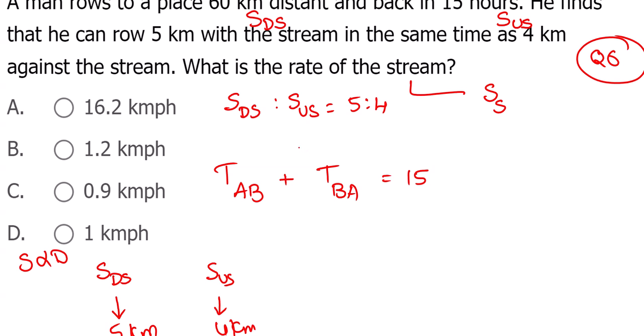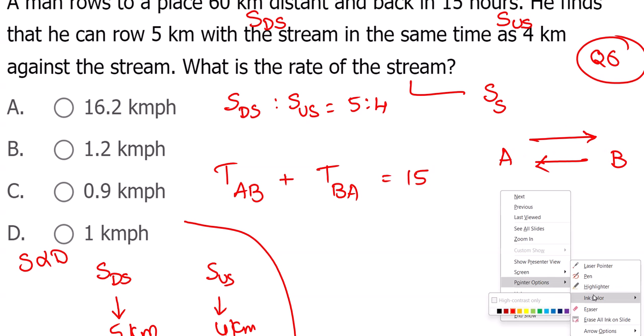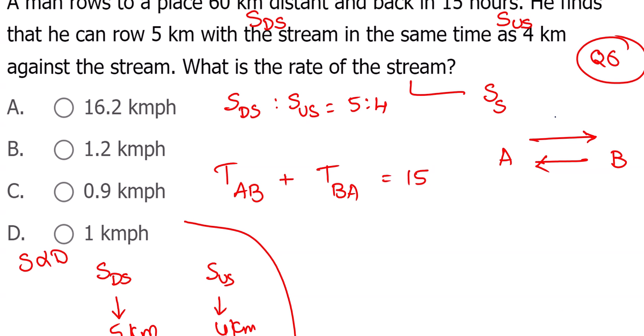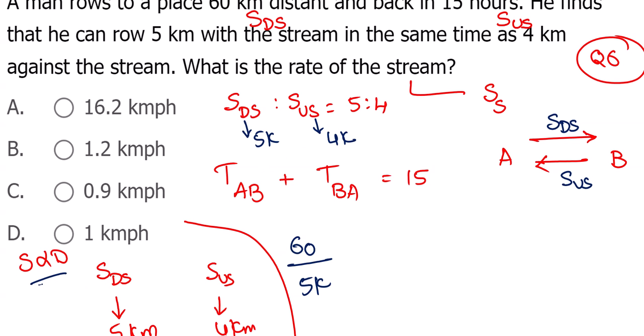Now, time taken, when you are going from A to B and B to A reverse, you should consider one way is downstream, one way is upstream. My dear friends, one way downstream, one way upstream, you should consider that. While going downstream, the return should be upstream. So A to B 60 kilometers, downstream is 5k, upstream 4k.